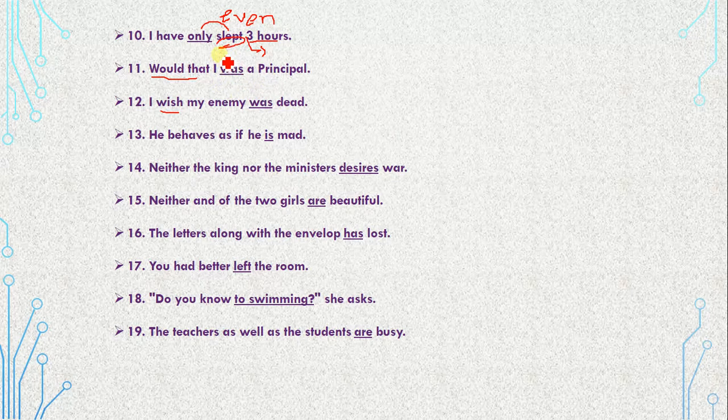It is wrong. It should have been would that I were a principal. I were. Why should it have been were? Because we do not use was with I here. Let me make it clear to you that would that, wish, and as if, these three kinds of sentences are from second conditional.